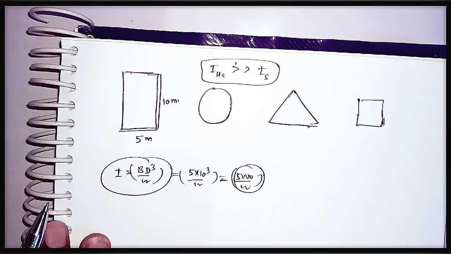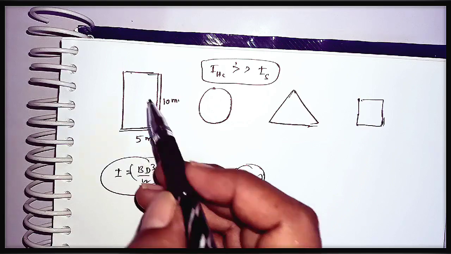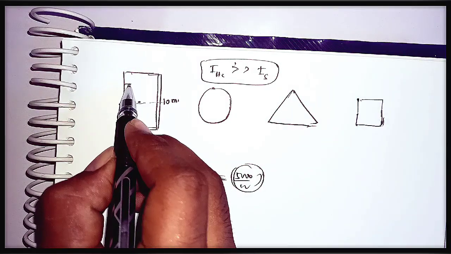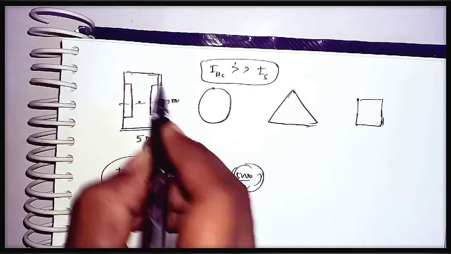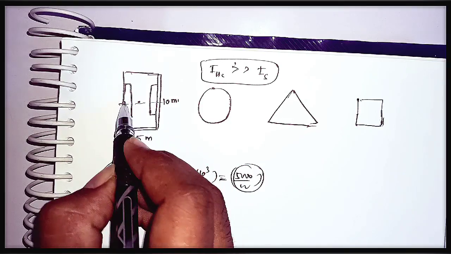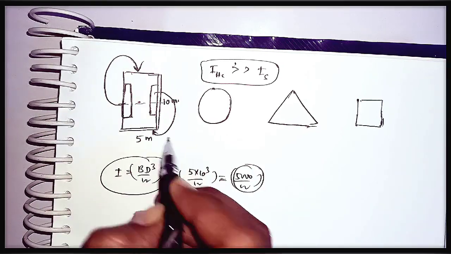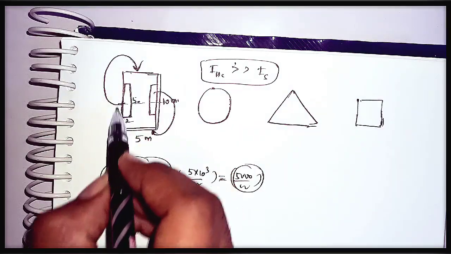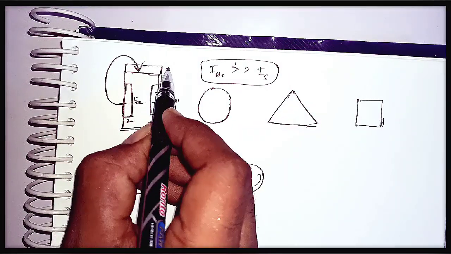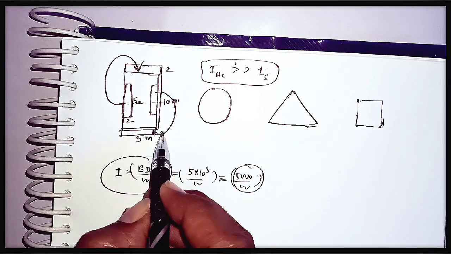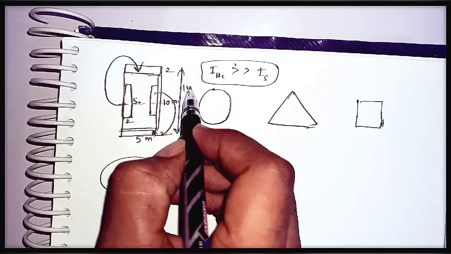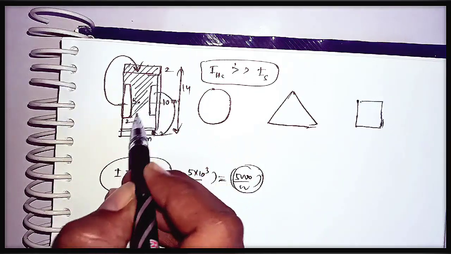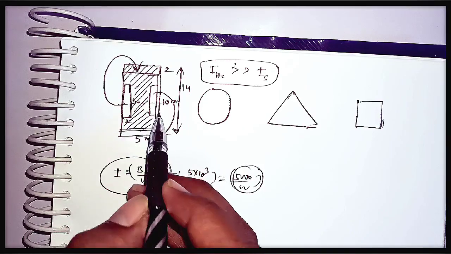Now what I am doing here is increasing the distance from the center to the outside. Let us consider I cut these ends and remove these parts, and add this part to the outside. Let us consider this is 2 meters width and 5 meters height. Whenever I add this, the height of this body increases by 2 meters at the top and 2 meters at the bottom. The total height will be 14 meters. This is the total solid object, and these two parts are removed by cutting.